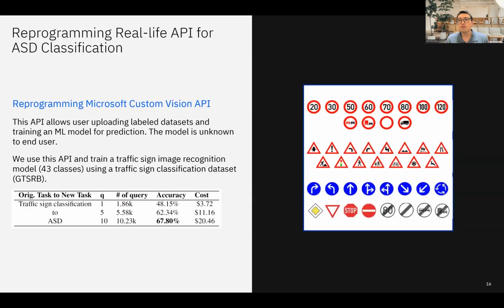Since reprogramming allows black box reprogramming and transfer learning, we tried uploading a traffic sign classification task on the Microsoft Custom Vision API and reprogramming it to do ASD classification. What we found is that by paying about $20, we can get a decent, accurate classifier on this task without even knowing what is being trained and provided by the API.